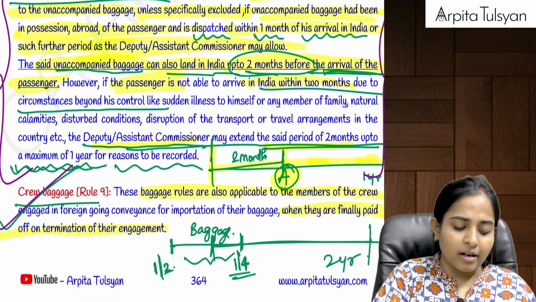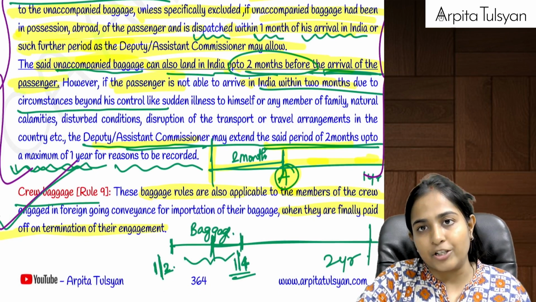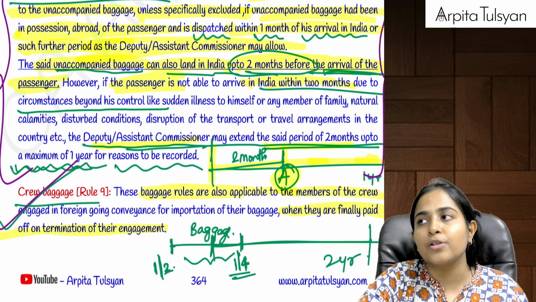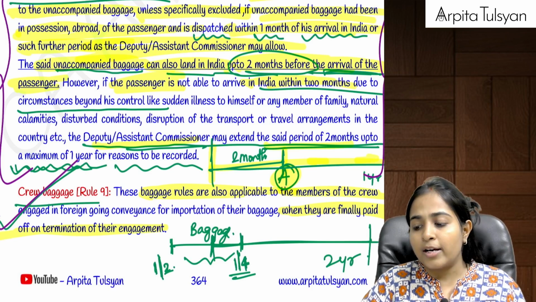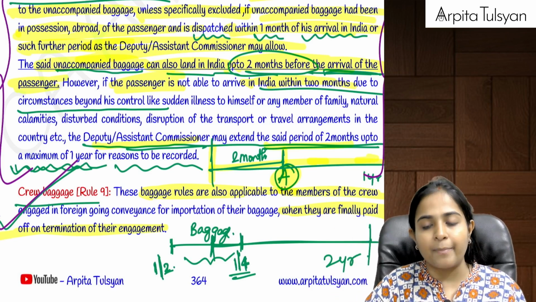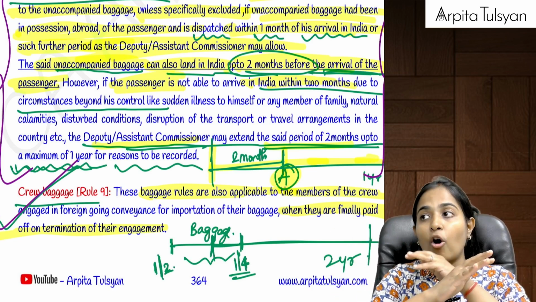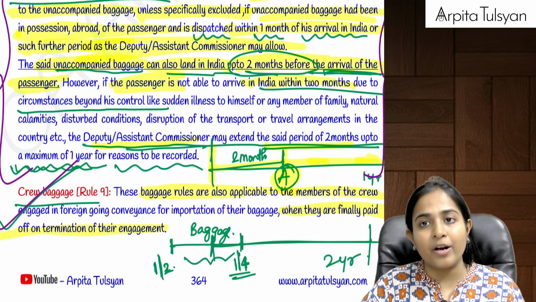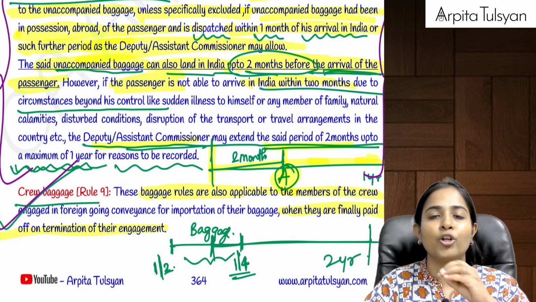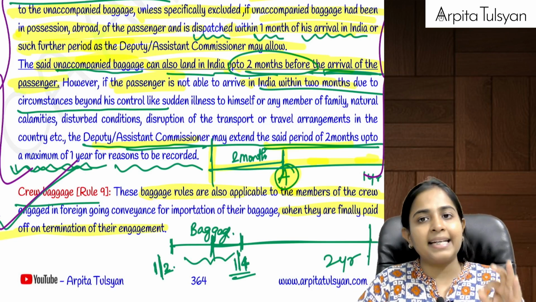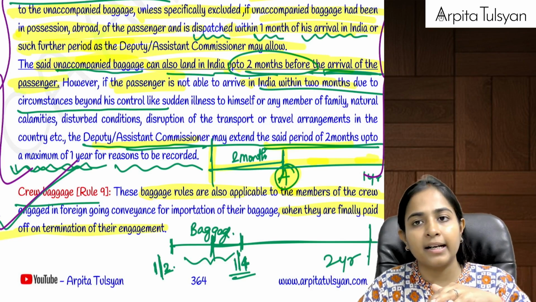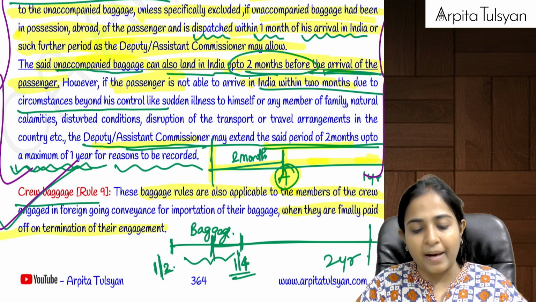Right? Similarly, in case of crew baggage, let's say there is any particular person who is working as a crew member of a flight, etc., you must have heard about this. So whenever their contract is going to get terminated, means when they are going to be finally paid and relieved as a crew member, at that time they will bring baggage from the other country. So the above baggage rules will apply to them.